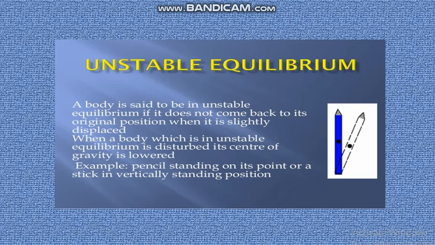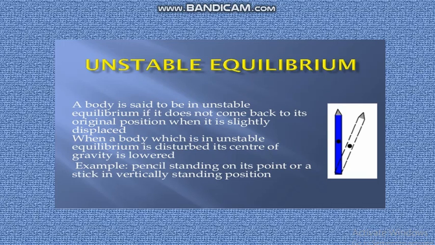Unstable equilibrium. A body is said to be in unstable equilibrium if it does not come back to its original position when it is slightly displaced. When a body which is in unstable equilibrium is disturbed, its center of gravity is lowered. Examples: a pencil standing on its point, or a stick in vertically standing position. An acrobat walking on a rope, a standing pencil on the table, a stick standing vertically on its tip. These are examples of unstable equilibrium.